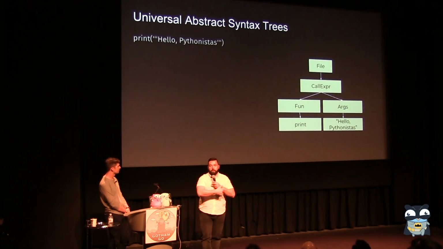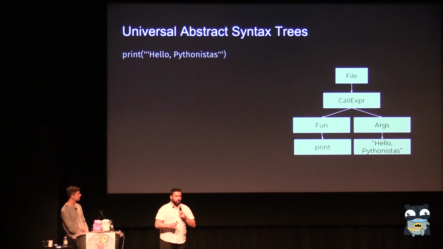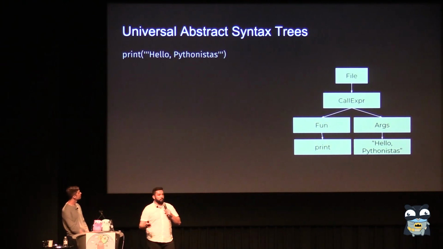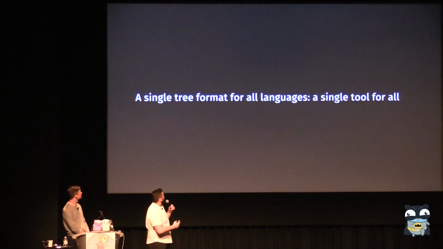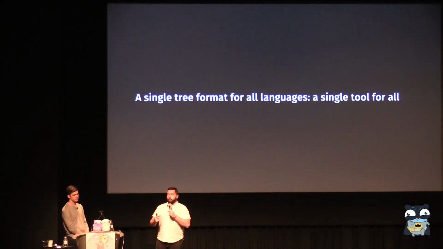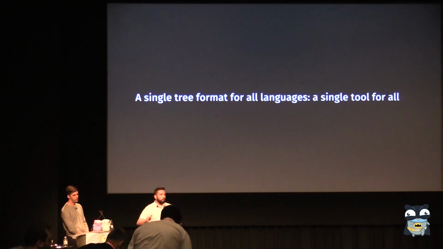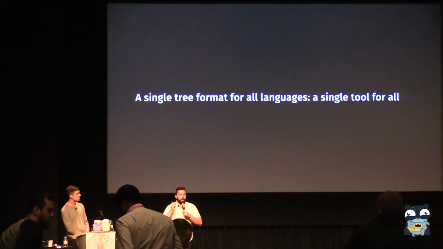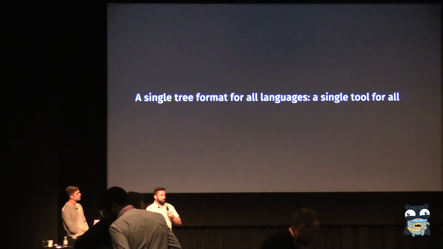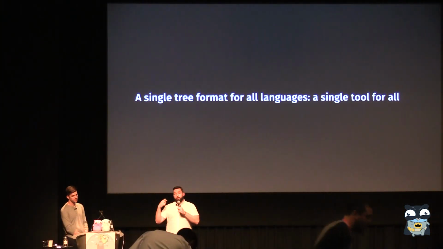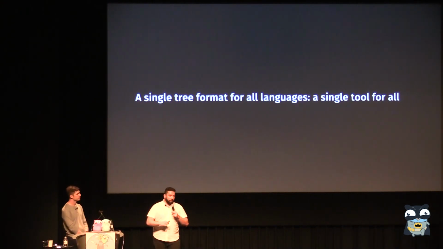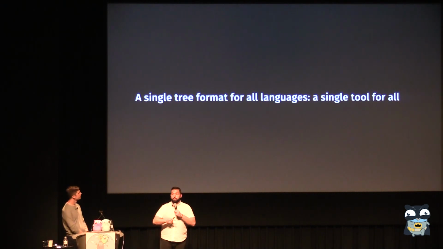So now you have Python, and it does kind of the same thing. So now we have one way of storing abstract syntax trees. And once you have one single format, you can build tools for all of the languages. And that format is nothing else than just one way of doing protocol buffers. So it's not complicated. It's just agreeing on how we're going to store abstract syntax trees. And we call them universal abstract syntax trees for that reason, the fact that there's one format for all the trees.